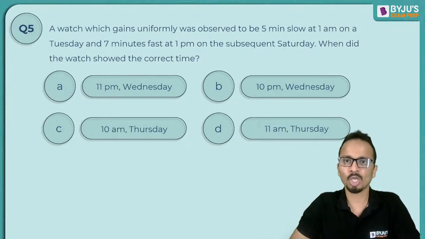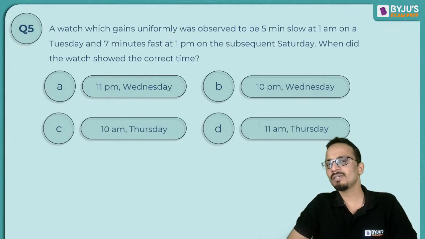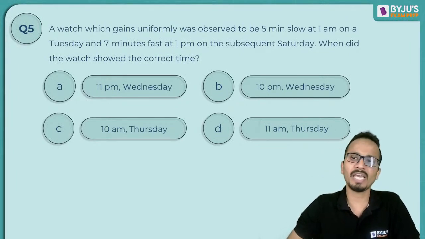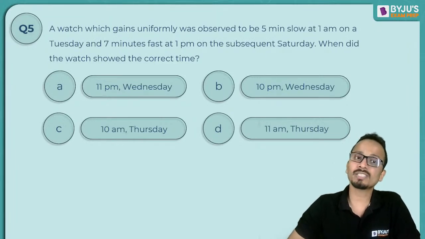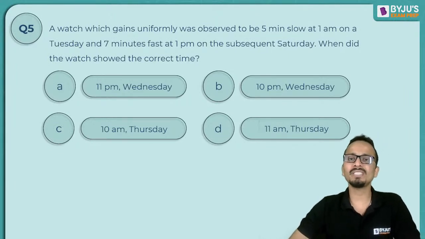So at 1 p.m. it must be showing 12:55 p.m. Okay, so this happened on a Tuesday and it was 7 minutes fast at 1 p.m. on the subsequent Saturday.